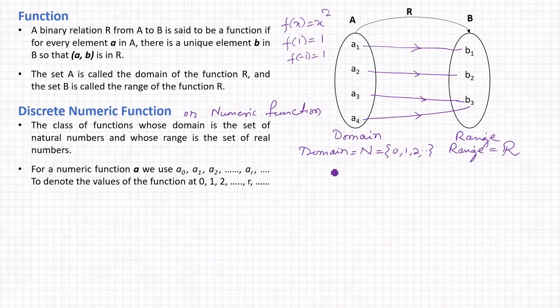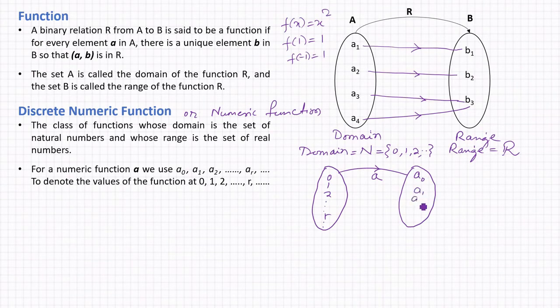So I mean to say, if I draw the diagram here, this is a function and this is a discrete numeric function a. So we have the domain of the function as the set of natural numbers and so on, and the range is denoted by a0, a1, a2, ..., ar and so on.